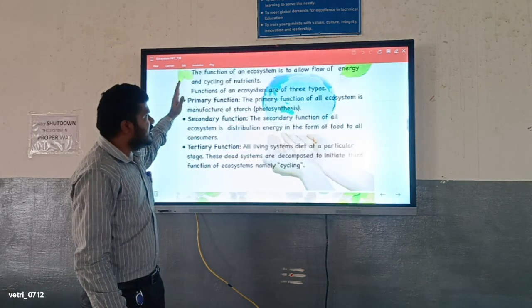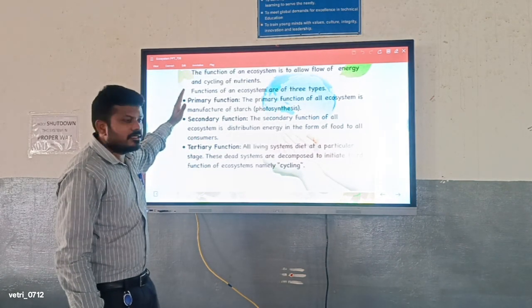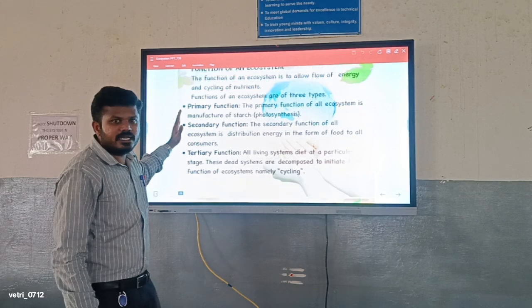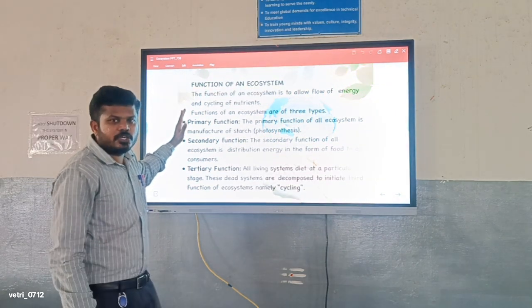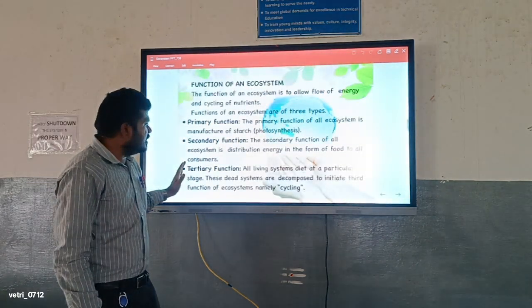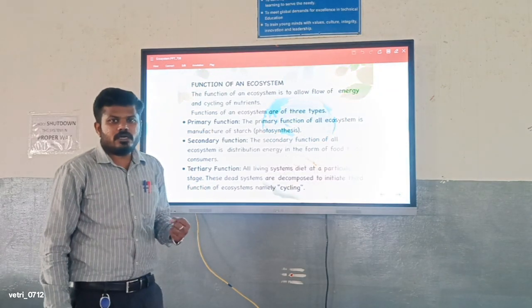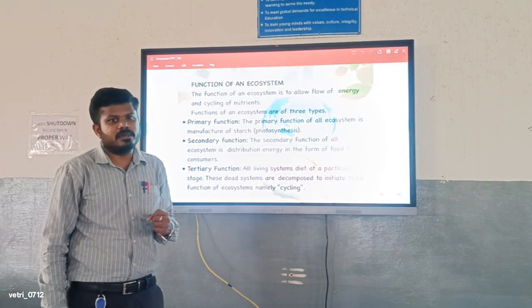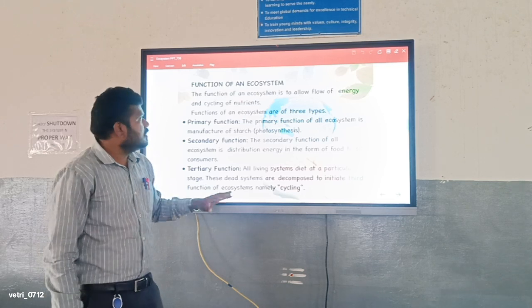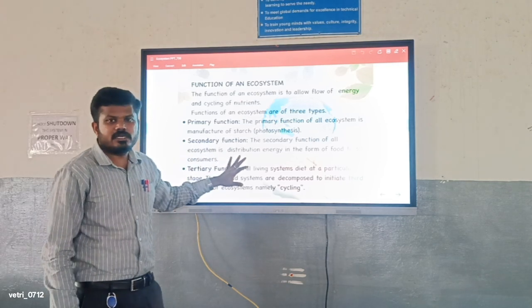The first, primary function is here, the common producer. The secondary function is here, consumers like animals or human beings. Then the third is here, the decomposer, the tertiary function. That is the decomposing or recycling method by the microorganisms. So these are the major functions of the ecosystem that we have discussed.